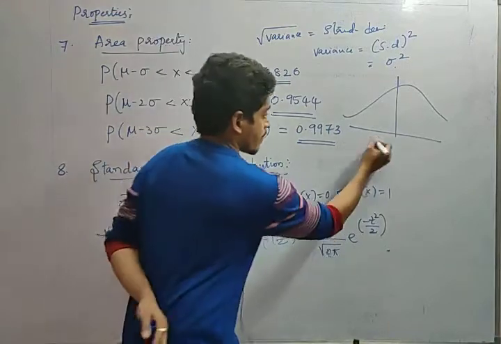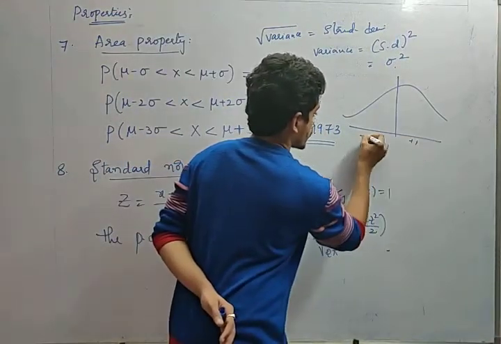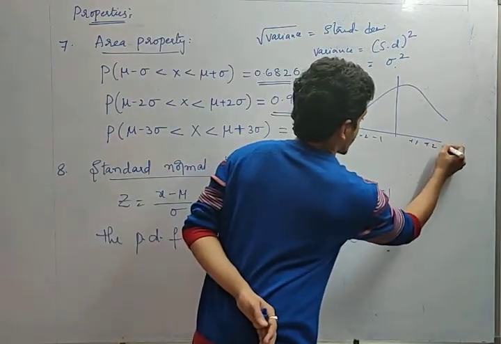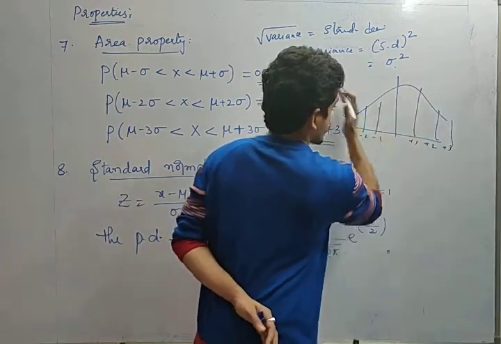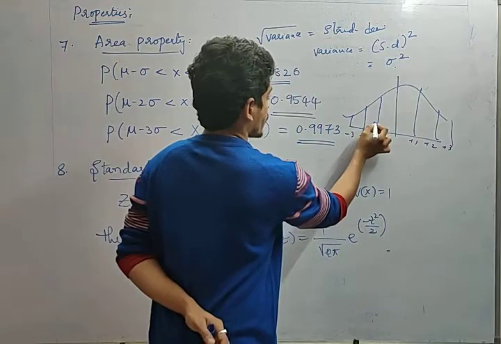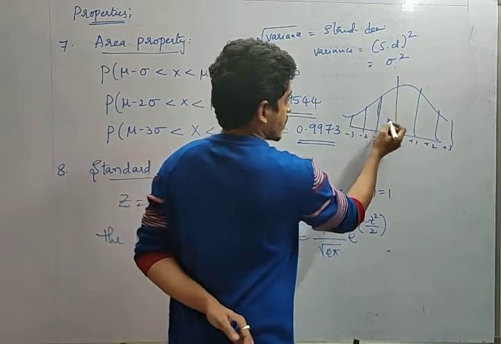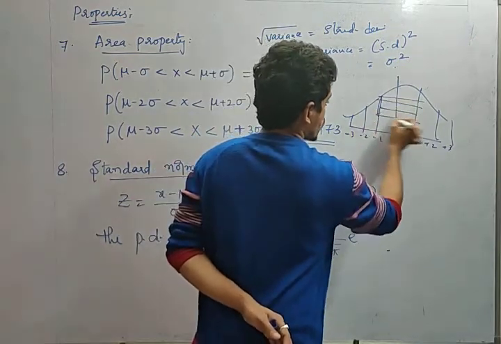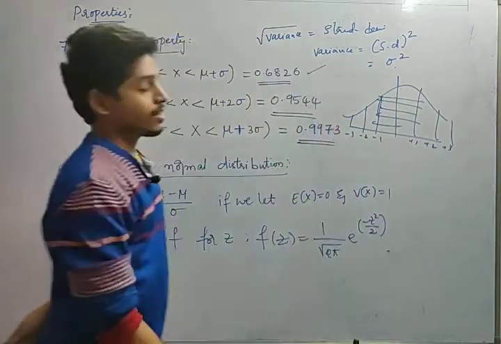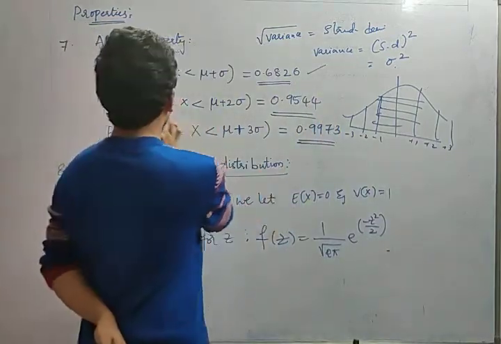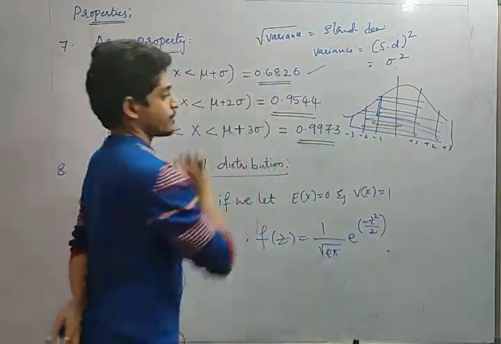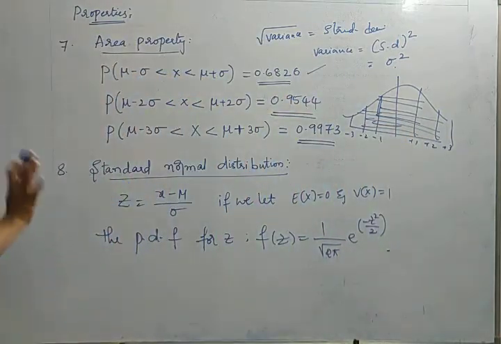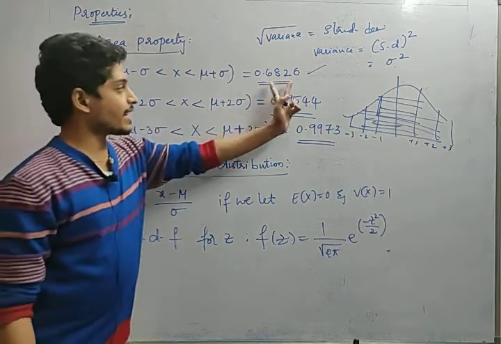See, minus 1, plus 1, minus 2, minus 3, plus 2, plus 3, right? I have given these values. Yes or no? Until here 0.5, until here 0.413, right? So he is adding these two values and giving this one. Similarly, from minus 2 to plus 2, he is adding these two values and giving this value. Individually they are separate. When they are added, the area between these two is like this.